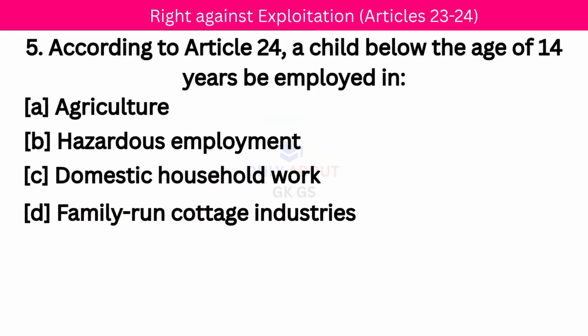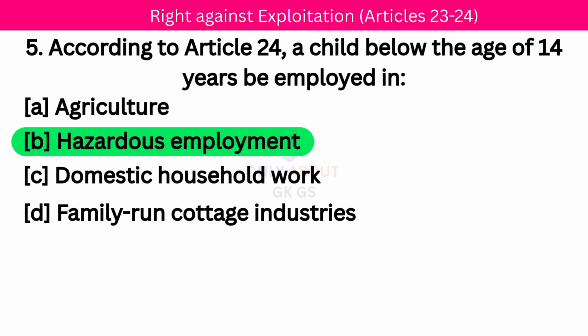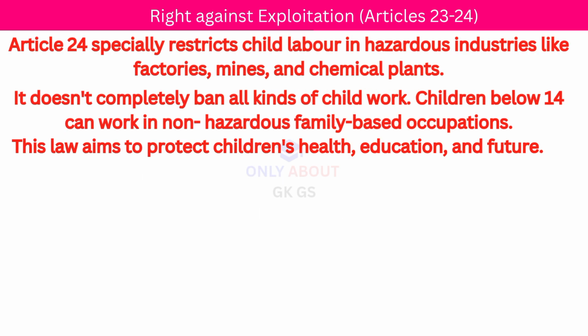Next question. According to Article 24, a child below the age of 14 years can be employed in? Correct answer, hazardous employment. Article 24 specially restricts child labor in hazardous industries like factories, mines and chemical plants.